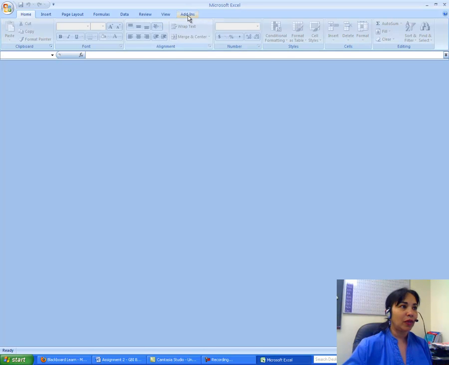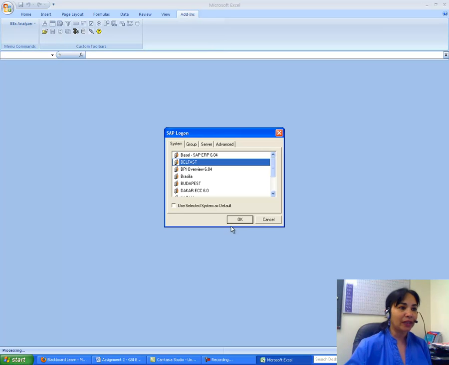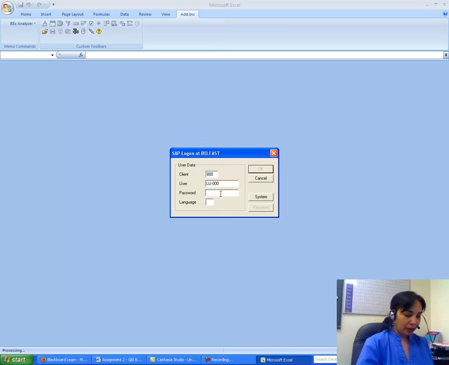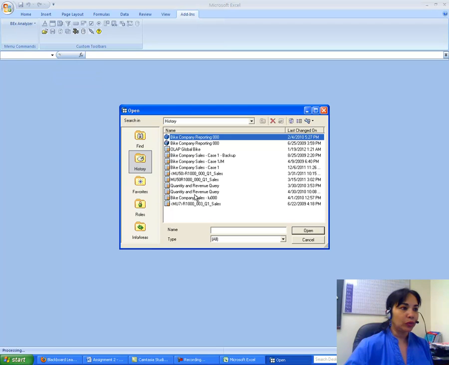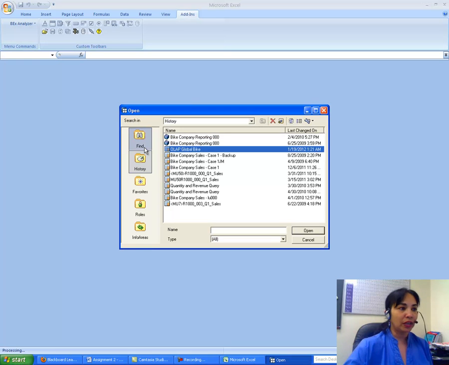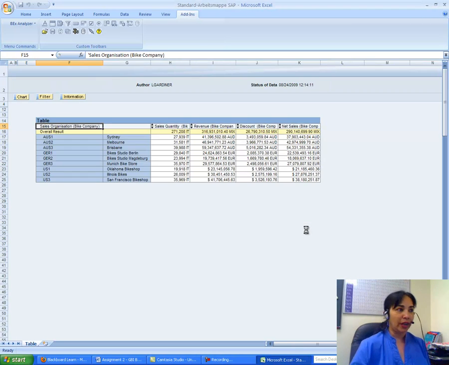And then I remember I have to open query, and then I have to log in to Belfast, and you use your own ID and password. I use mine. And then from the history you can pull up OLAP Global Bike because you have used it before, or you can search and find it. I just open it up from my history because I've already used it in assignment 1, and this is where I am.